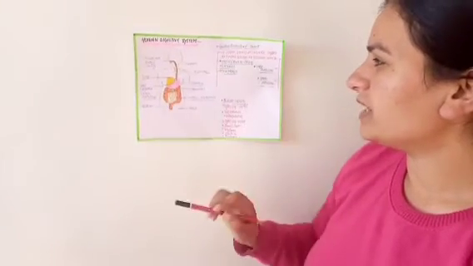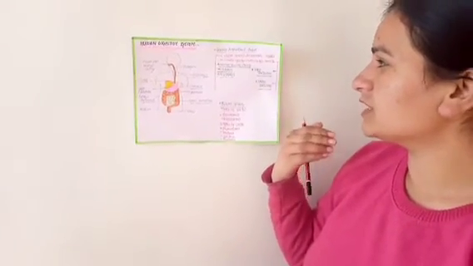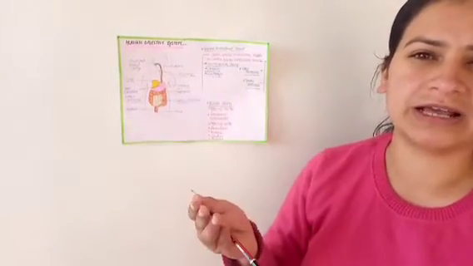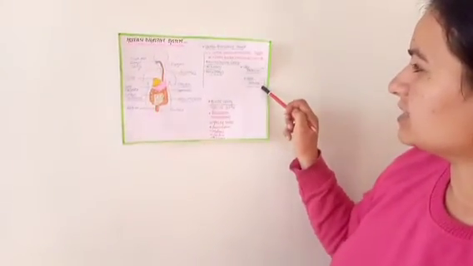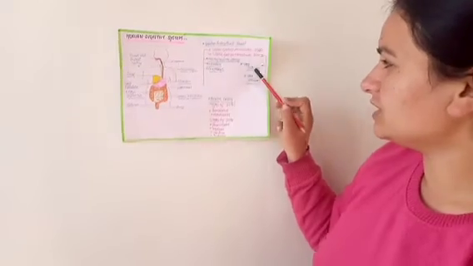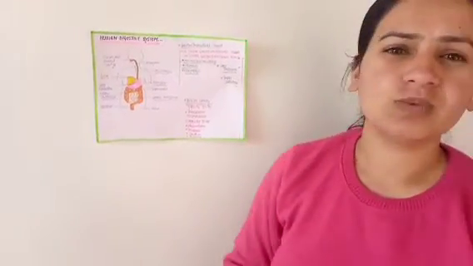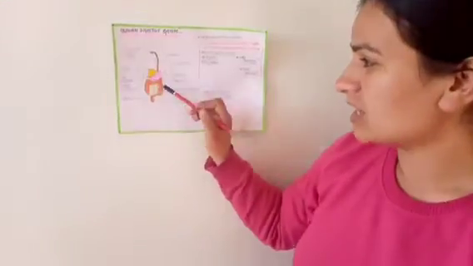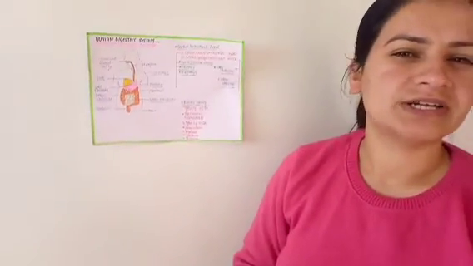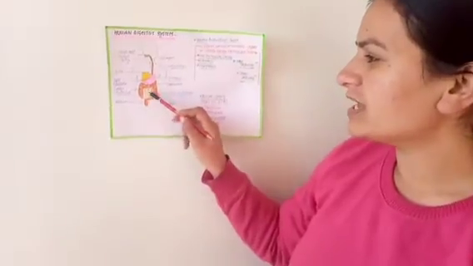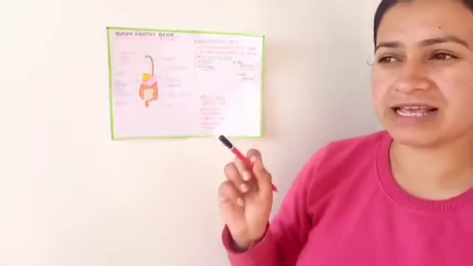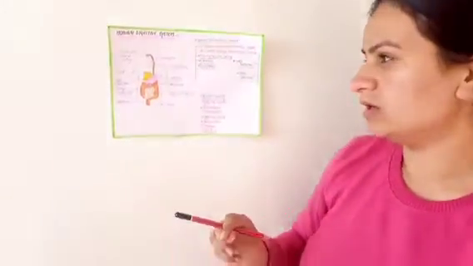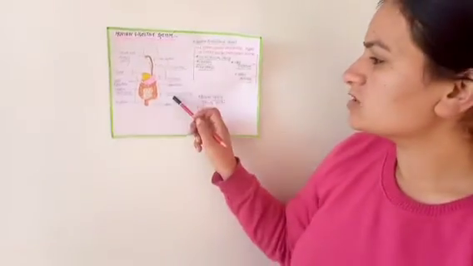From the duodenum, the next part of the gastrointestinal tract starts, that is the lower gastrointestinal tract. In the lower gastrointestinal tract we have the large intestine and the small intestine. Why is the large intestine called large? Because it has a larger width. The small intestine has a smaller width, but the length of the canal is very long. Because of the width, it is called the small intestine.